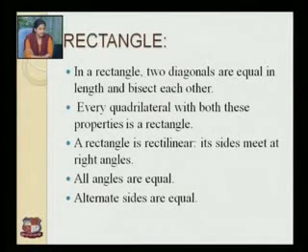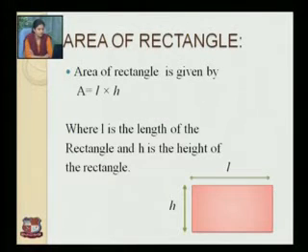A rectangle is rectilinear. Rectilinear means its sides meet at right angles. All angles are equal and alternate sides are equal. Now area of rectangle. The area of a rectangle is given by A equals L into H, where L is the length of the rectangle and H is the height of the rectangle.